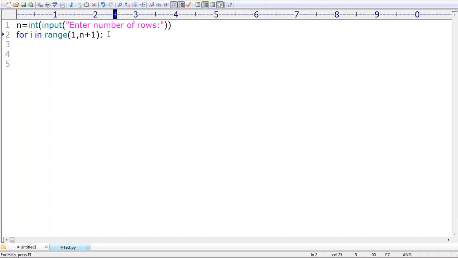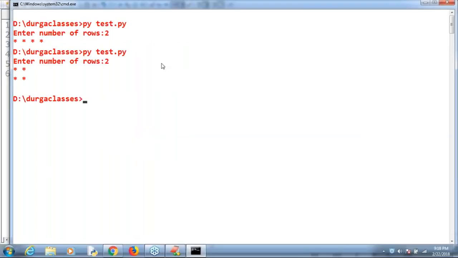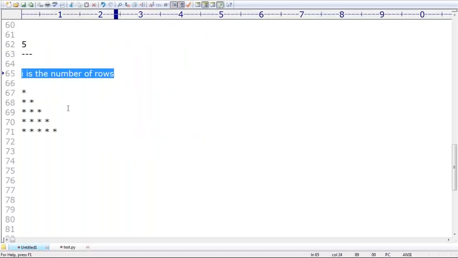So can I use the word I to represent the row number or not? Please spell out: I represents the row number or not? Yes, I represents the row number. So for every row, what do I have to take? Print I number of stars. Are you getting it? Print I number of stars.